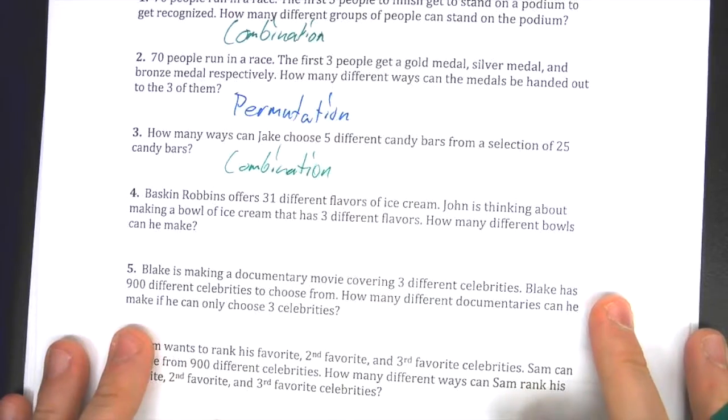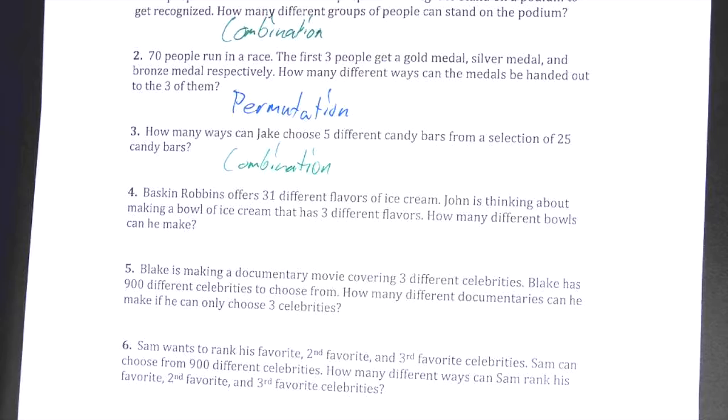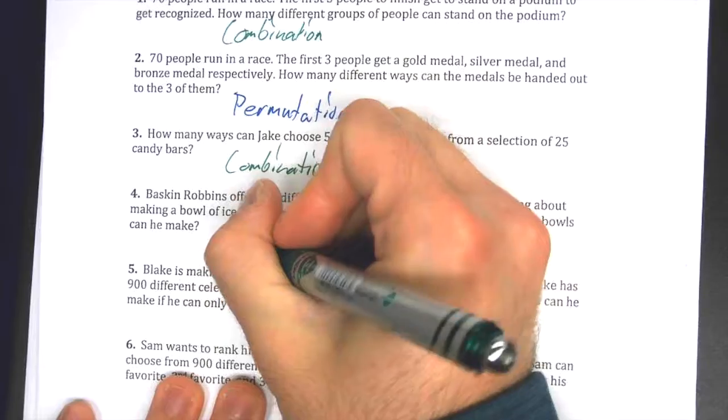Okay, on number 4, Baskin Robbins offers 31 different flavors of ice cream. John is thinking about making a bowl of ice cream that has 3 different flavors. How many different bowls can he make? Is this a permutation? I heard a lot of combination. I think I heard everybody say combination. It is combination in this case.